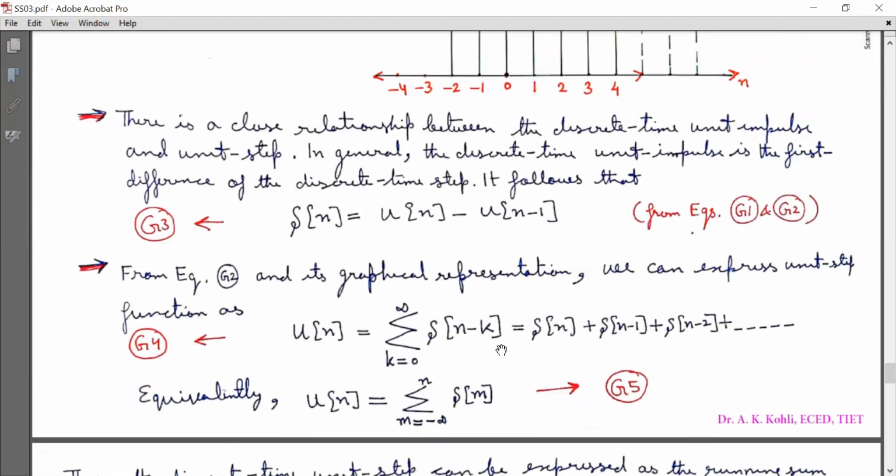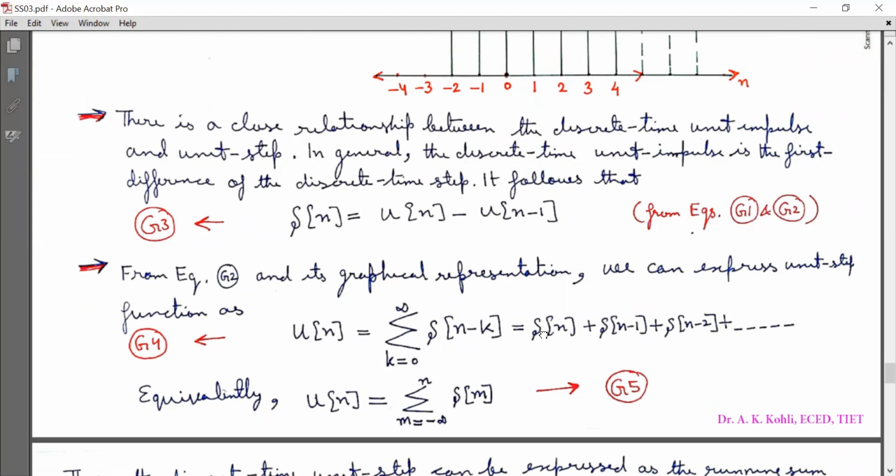So I can express it in summation form: u[n] is equal to summation k running from 0 to infinity of delta[n-k]. Or equivalently, I can express it as u[n] is equal to summation m running from minus infinity to n of delta[m]. So mark it as equation G5.